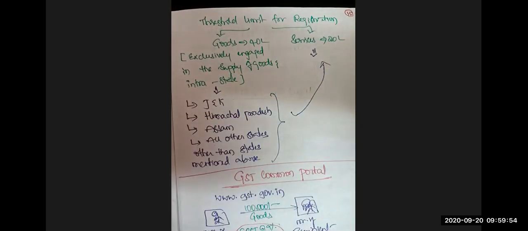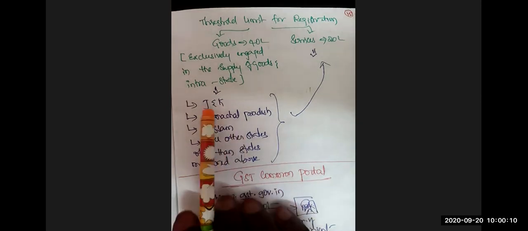See, the higher threshold limit of 40 lakhs applies on satisfaction of 2 conditions. 1, you should be exclusively engaged in the supply of goods. 2, you should supply the goods only within the same state. Then the higher threshold limit of 40 lakhs is applicable to you. And that's applicable to Jammu and Kashmir, Himachal Pradesh, Assam, and all the remaining states other than the states mentioned above.